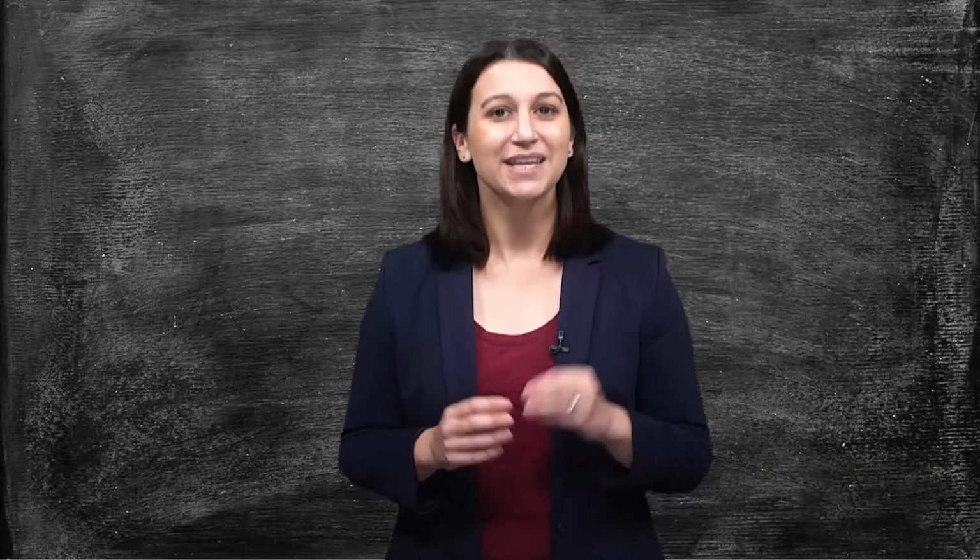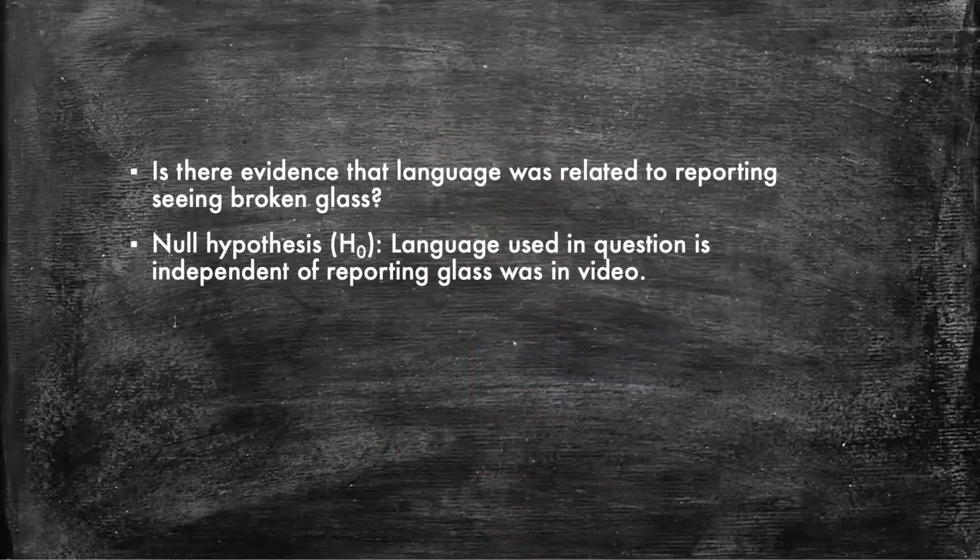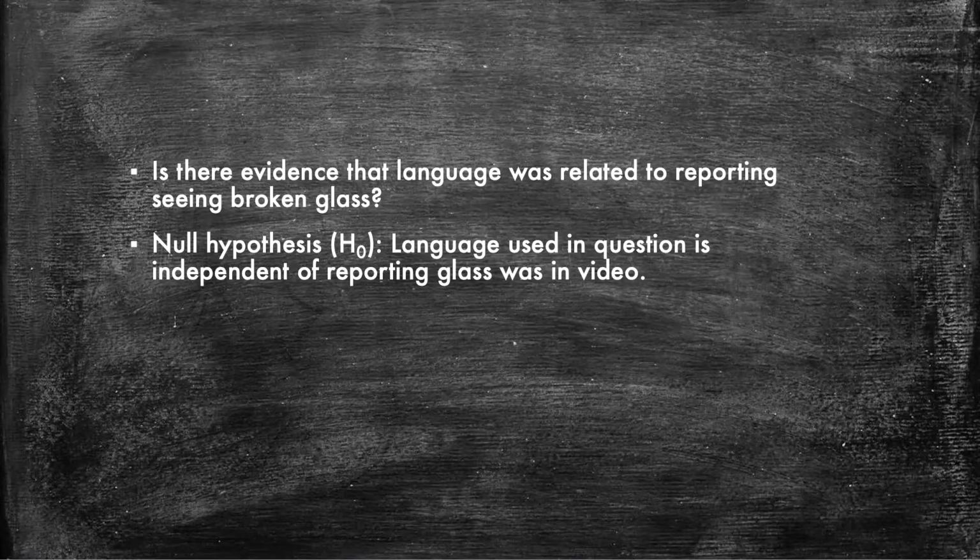To get that, we need to return to a new version of our chi-square test. This is the chi-square test of independence. In this test, we will be using the same formula we used for the goodness of fit test, which, if you remember, involves comparing observed counts to expected counts. Let's begin our test. First, we must establish our null and alternate hypothesis again.